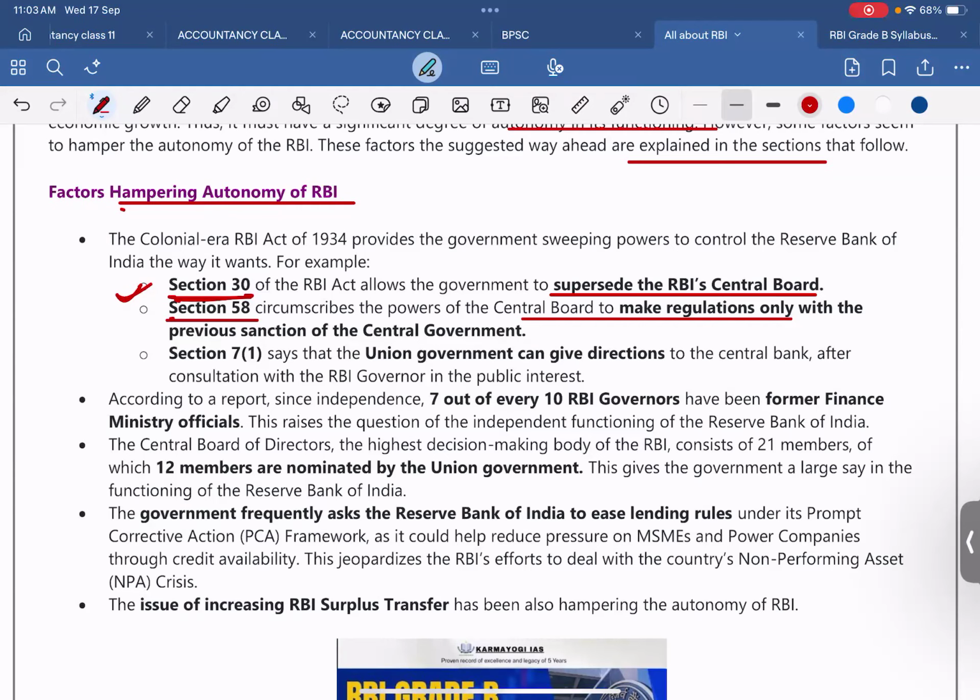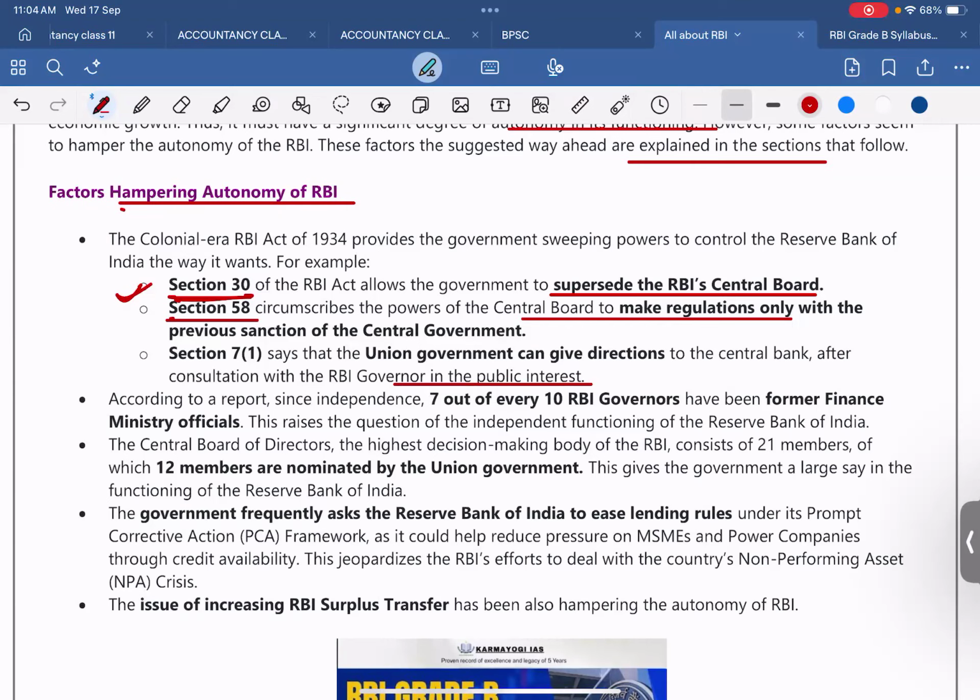Section 30 what? The RBI Act allows the government to supersede the RBI central board. Means government of India can supersede what RBI central board had decided. That deals under section 30. Section 58 circumscribes the power of the central board to make regulation only with the previous sanction of the central government. And next comes the section 7.1 says that the union government can give direction to the central bank after consultation with the RBI governor in the public interest and all that.